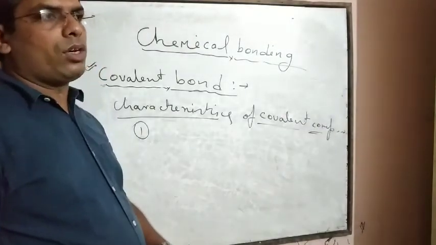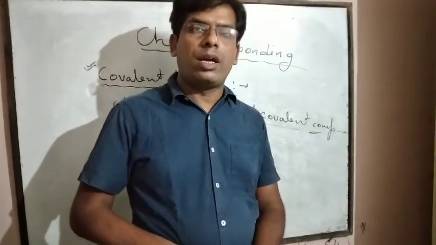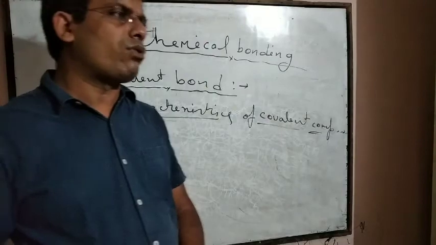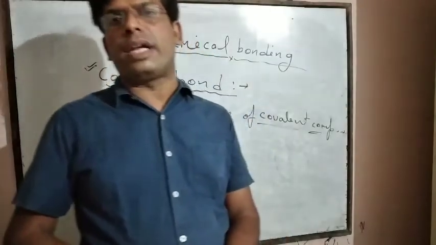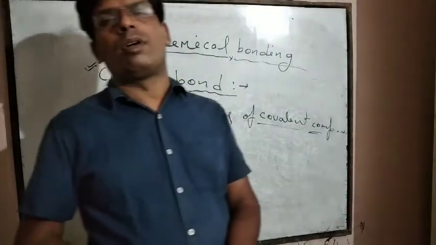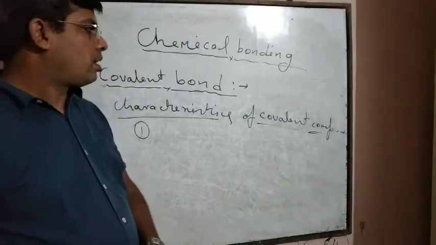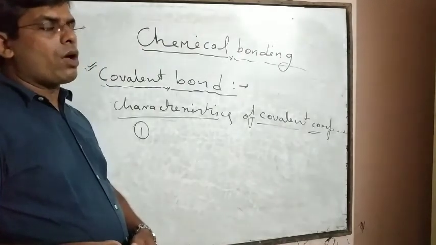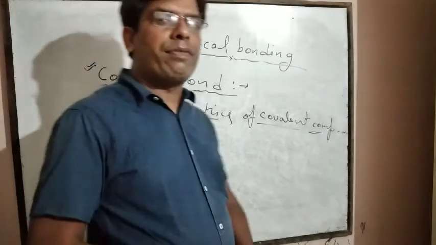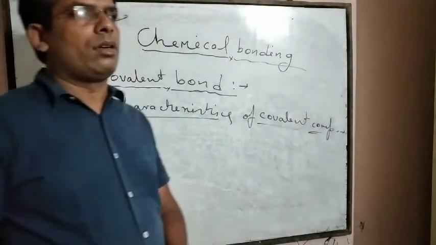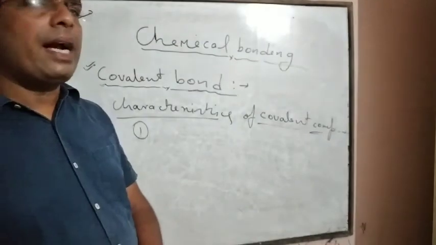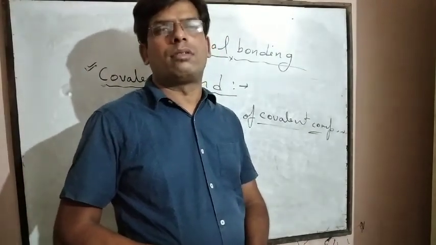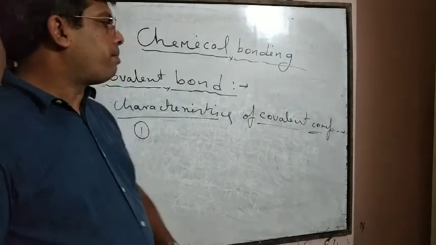Covalent compounds are soluble in non-polar compounds because covalent compounds are non-polar. That's why they dissolve in non-polar organic solvents like benzene, chloroform, carbon tetrachloride, etc. Similarly, covalent compounds are bad conductors of heat and electricity, with a few exceptions.